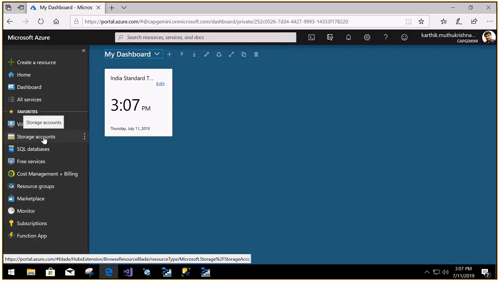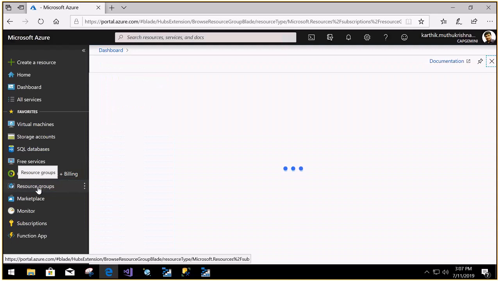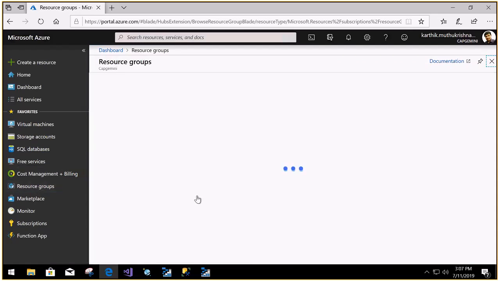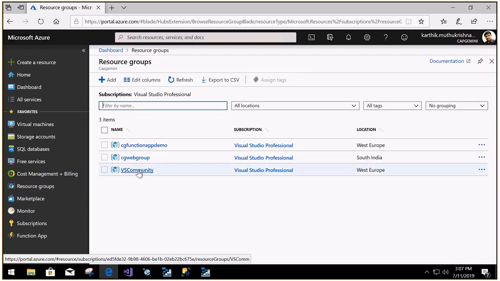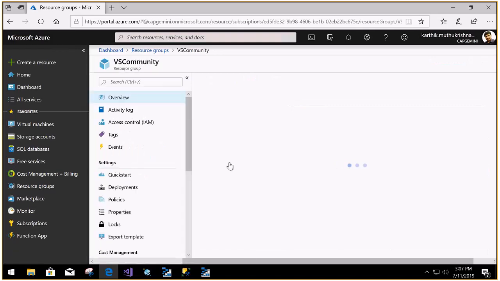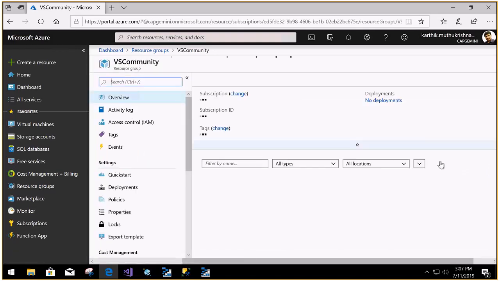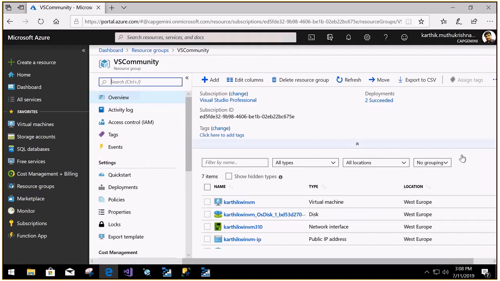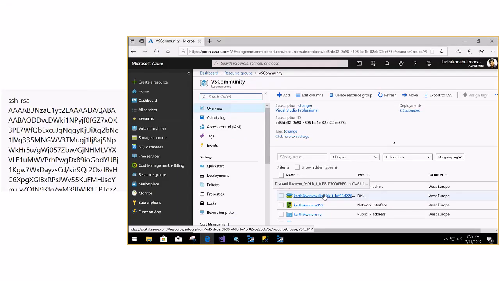Going back to my resource groups, we have the VS community group. This is my group where I have my virtual machine. Look at the disk. So there's a disk. When I open this disk,